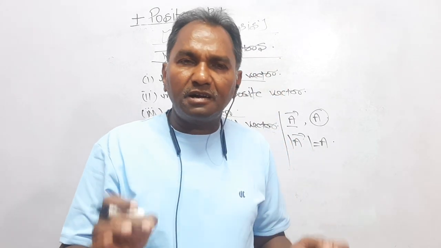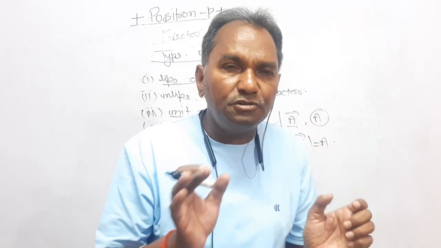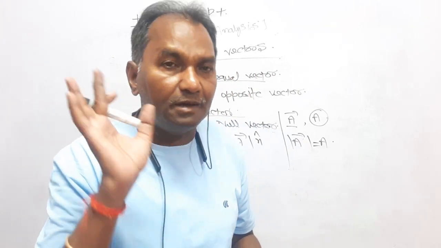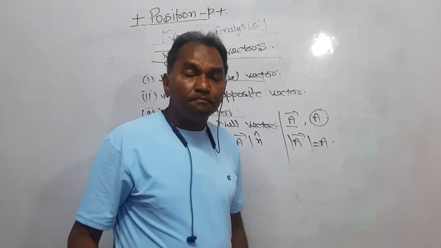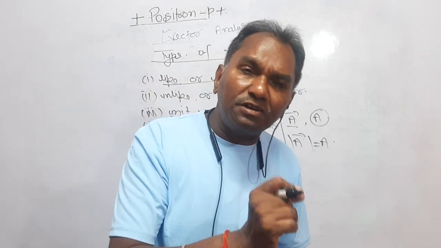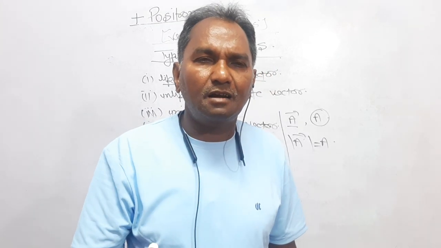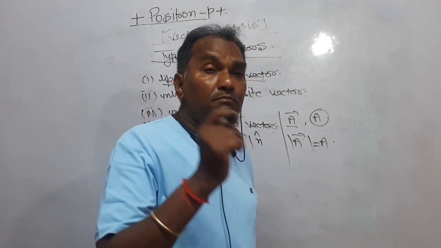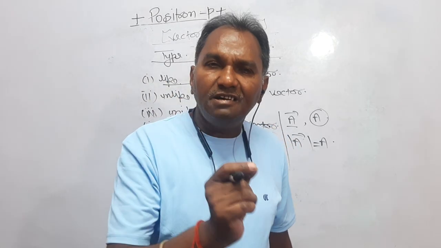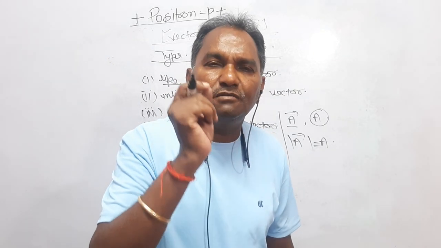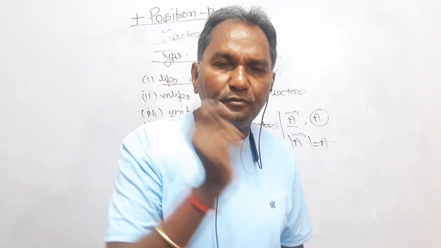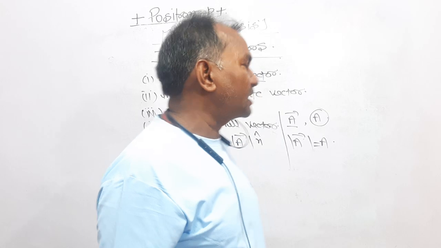Actually, mod of vector A and A both are the same, both represent the magnitude of a physical quantity A. But from A, it is not clear whether it is a scalar or vector, whereas if you write mod of vector A, it is clear that A is a vector quantity of which we are concerned only with the magnitude.